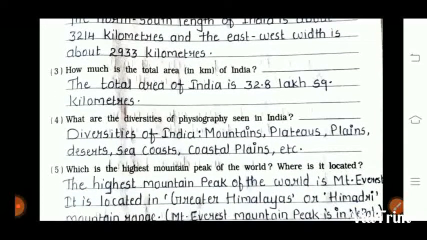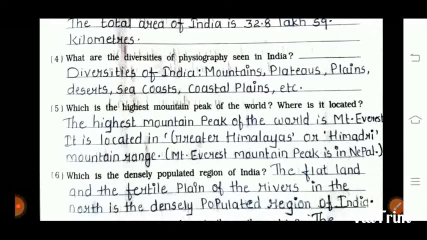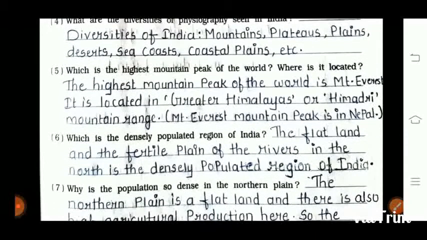Third question is how much is the total area of India? The total area of India is about 32.8 lakh square kilometers. Fourth question is what are the diversities of physiography seen in India? Diversities of India are mountains, plateaus, plains, deserts, sea coast, coastal plains, etc.